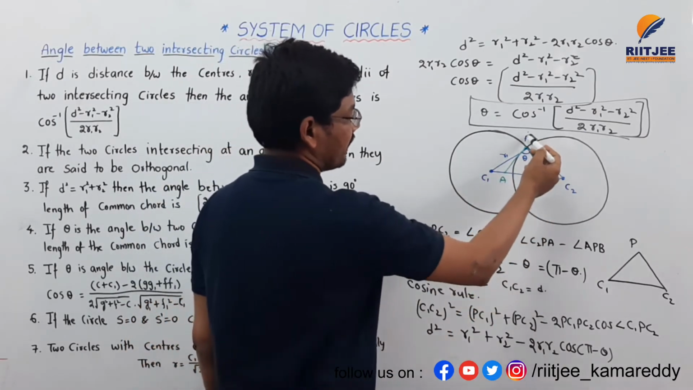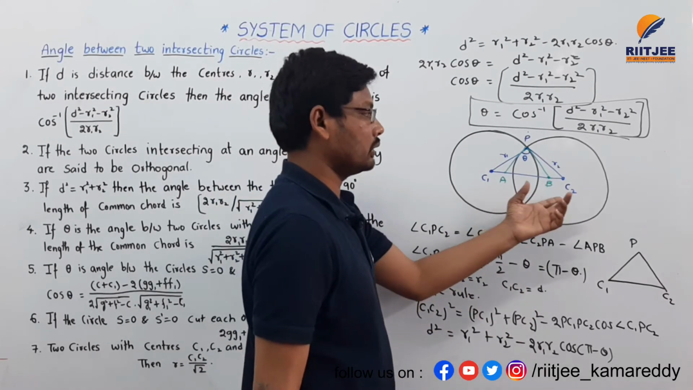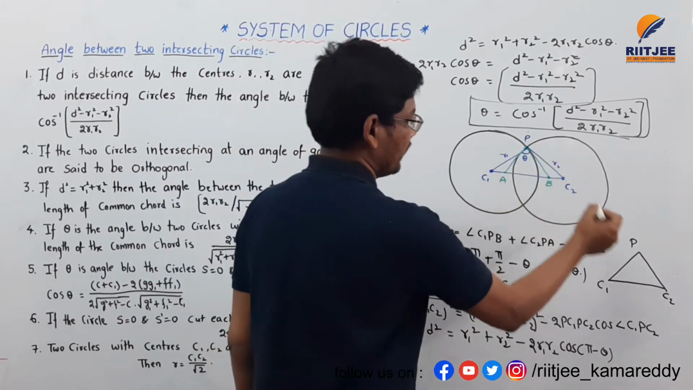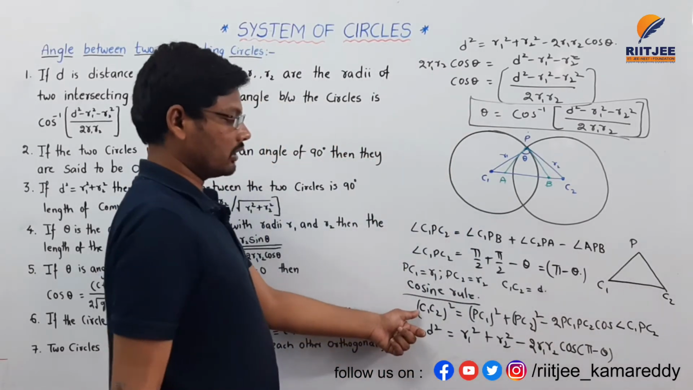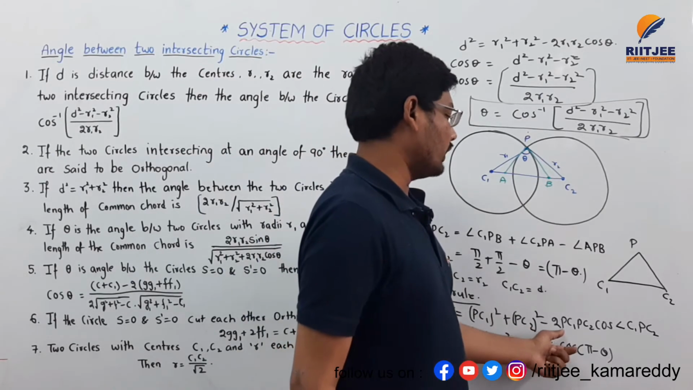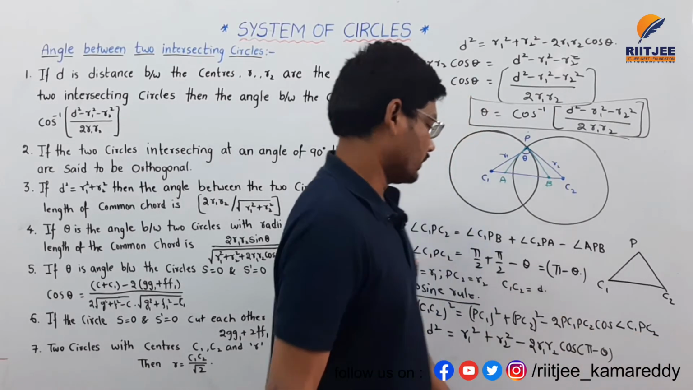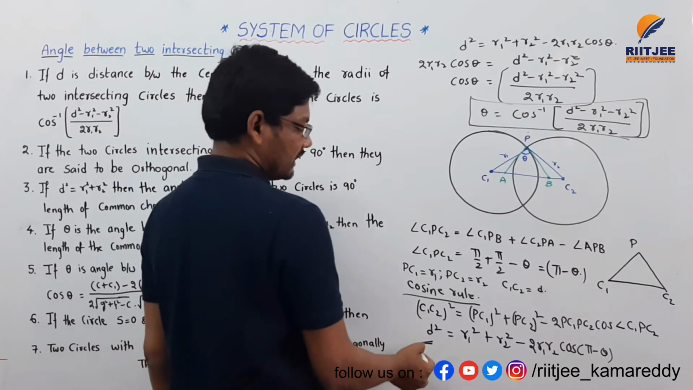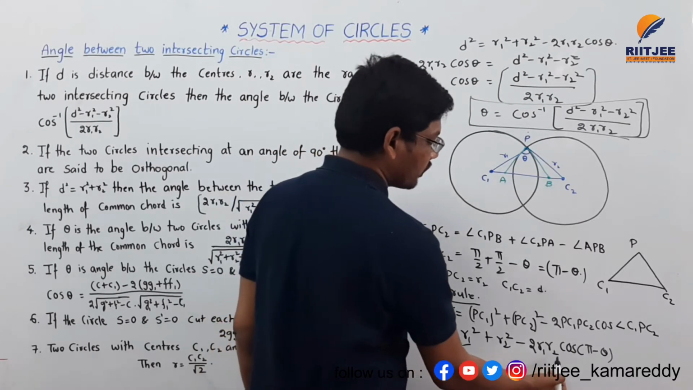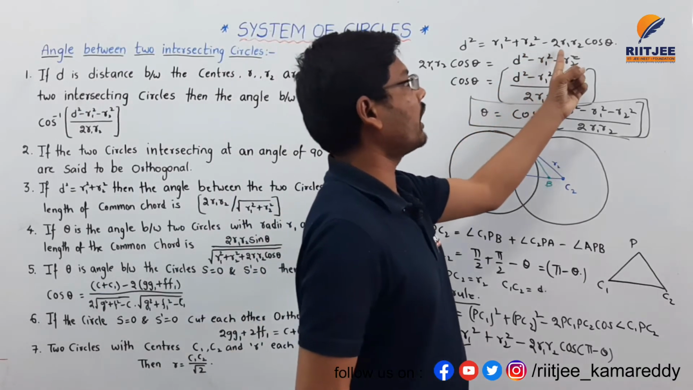PC1 is equal to R1 and PC2 is equal to R2, the radii, and C1C2 is equal to small d, the distance between the two centers. Applying the cosine rule in triangle C1PC2: C1C2 squared is equal to PC1 squared plus PC2 squared minus 2 into PC1 into PC2 into cos of the angle C1PC2. C1C2 squared is d squared, so d squared is equal to R1 squared plus R2 squared minus 2 R1 R2 cos of pi minus theta, that is d squared is equal to R1 squared plus R2 squared minus 2 R1 R2 cos theta.